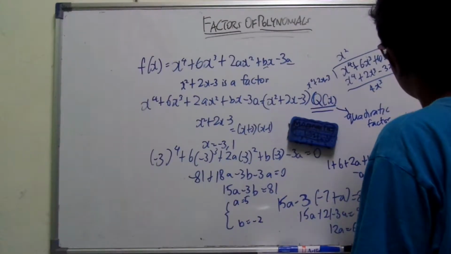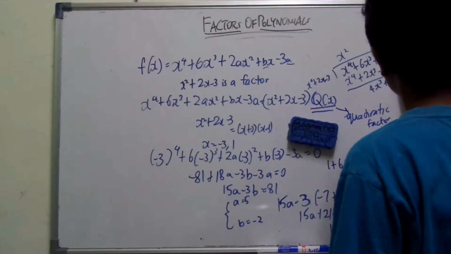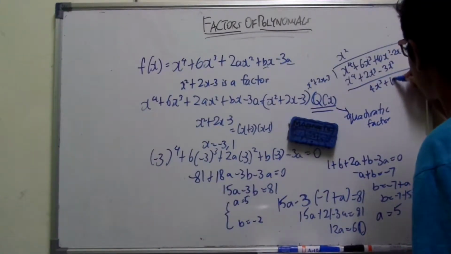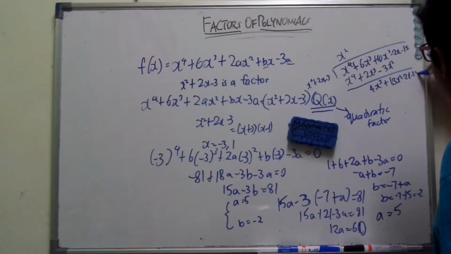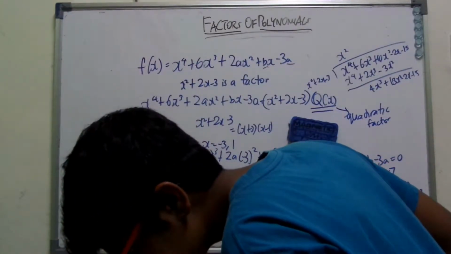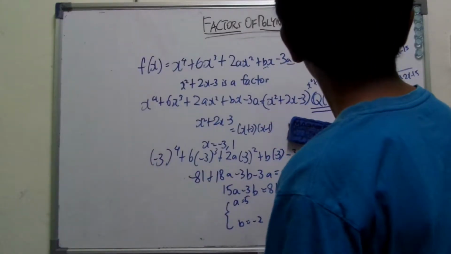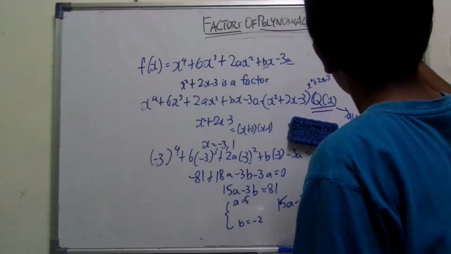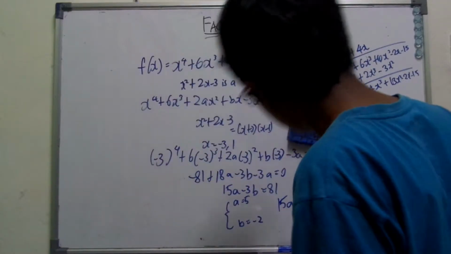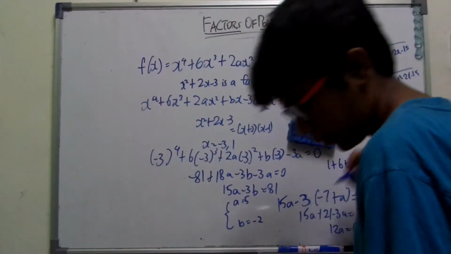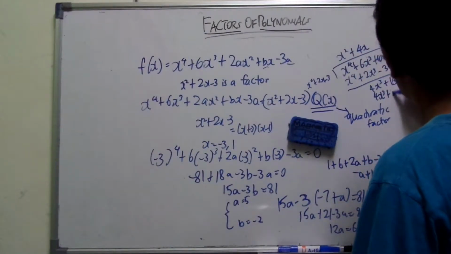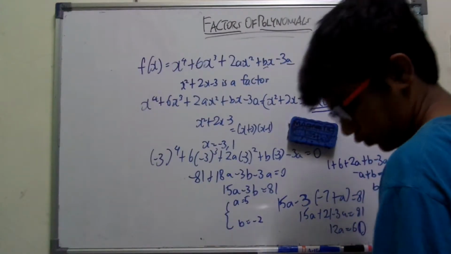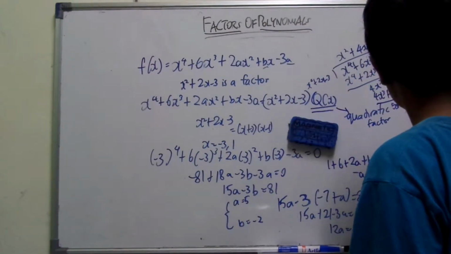Then 4x cubed plus 13x squared minus 2x minus 15. And then 4x, so 4x cubed plus 8x squared minus 12x, leaving 5x squared plus 10x minus 15.